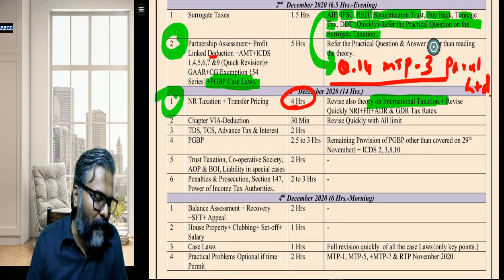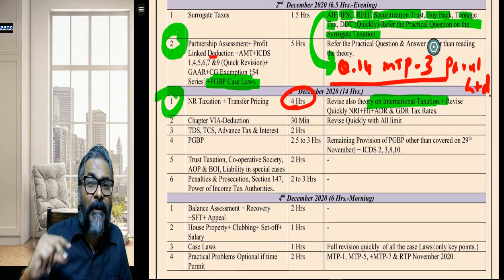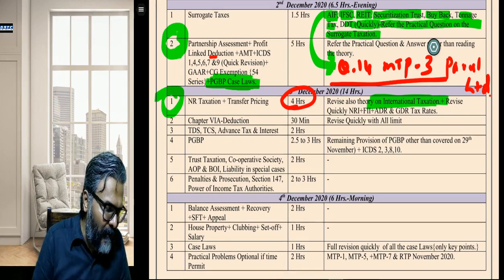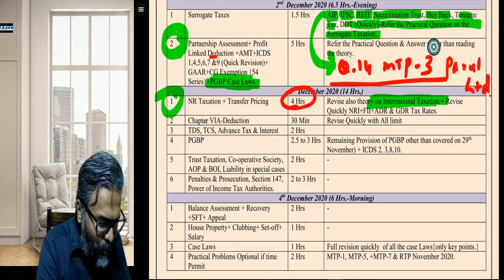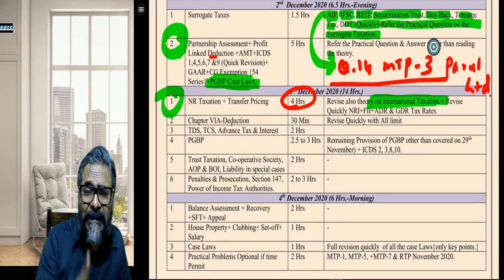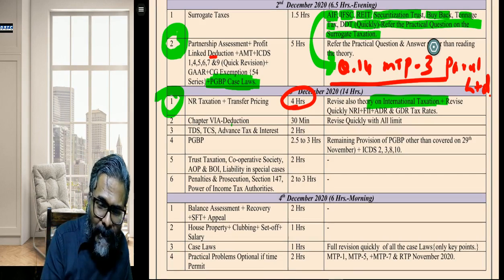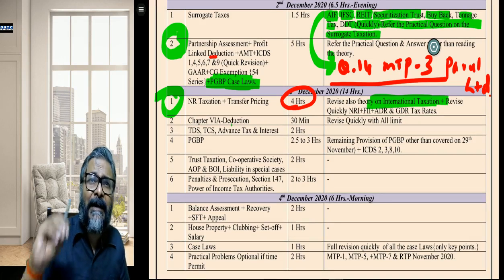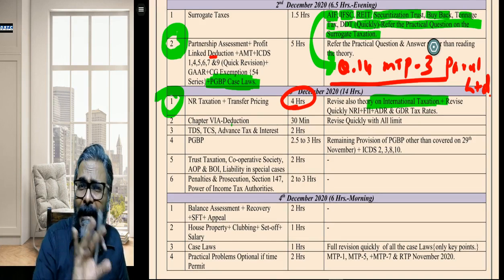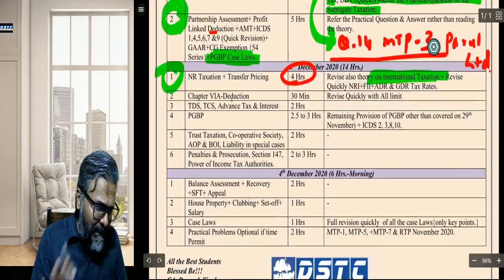This would be critical for all of you students, because it will give you the necessary push and the necessary confidence to revise it very quickly the day before the examination. Chapter 6A, students, don't ignore it. 30 minutes I have given it. 80C, 80D, they do ask these Chapter 6A in the practical questions. So don't ignore them. 80JJAA, 80QQB and all, 80TTA, all the small limits. Please do ensure to go through Chapter 6A as well.